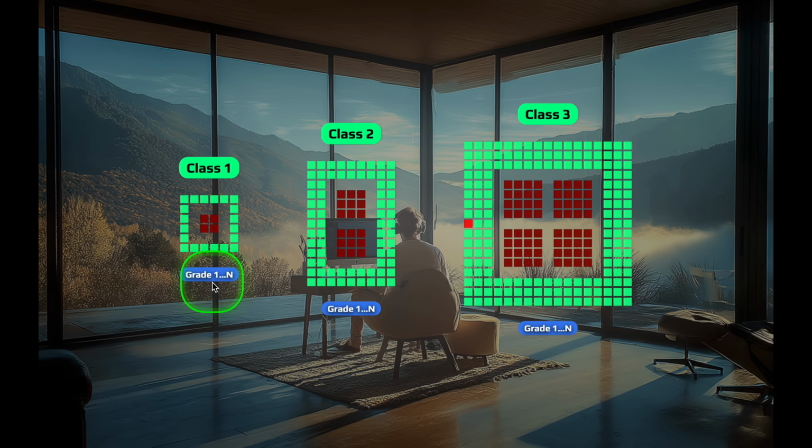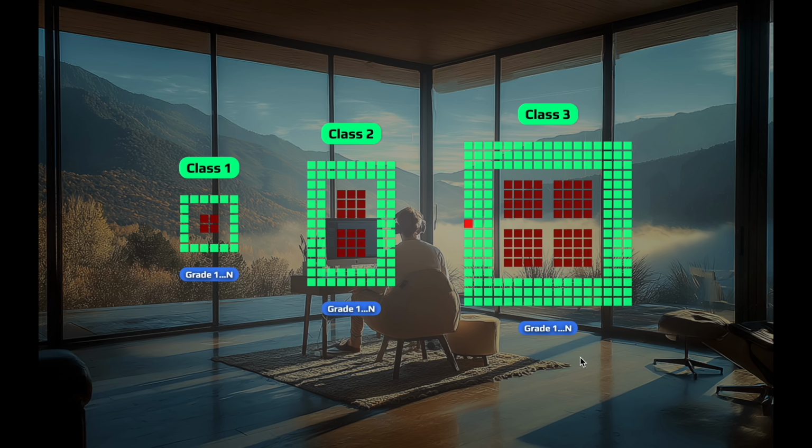Every class is going to have 1 to n grades that will give you a rough understanding of how powerful your agentic layer is. You're going to be able to quickly identify where you are as we move through classes and grades so that you can make improvements and get to that next level. And then once you reach the limit of a certain class, look to make that next jump uniquely identified by a new dimension that we'll talk about as we progress from grade to grade, from class to class, all the way up to class 3 and the final grade.